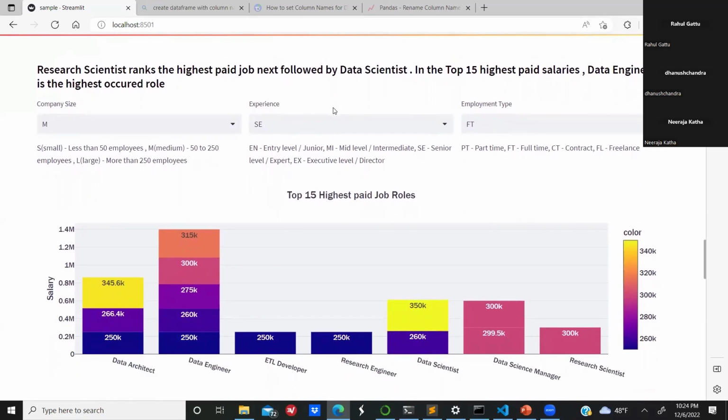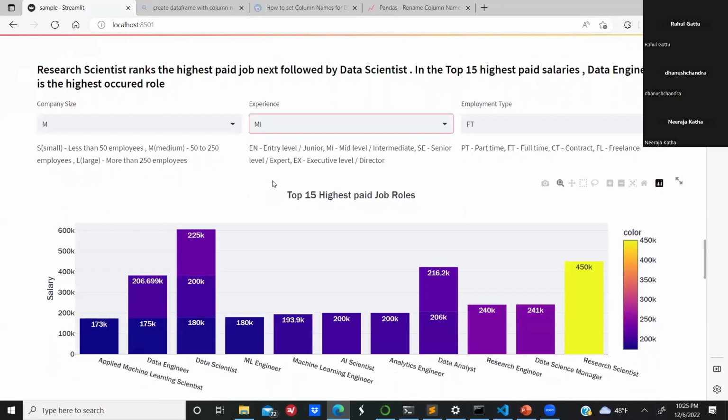So to make the visualization more interactive, which was shown previously by my teammate, we have taken various parameters or attributes into consideration, where the user gets to choose the experience level, employment type, and the company size. So when we choose the experience level as senior, we can see data scientist is the highest paid job, and when we see the experience level as mid, we get to see the research scientist as the highest paid job. Similarly, when we take the parameters to visualize, we can see the visualizations accordingly.